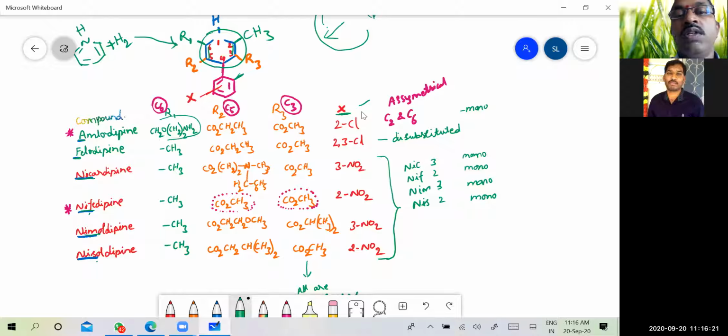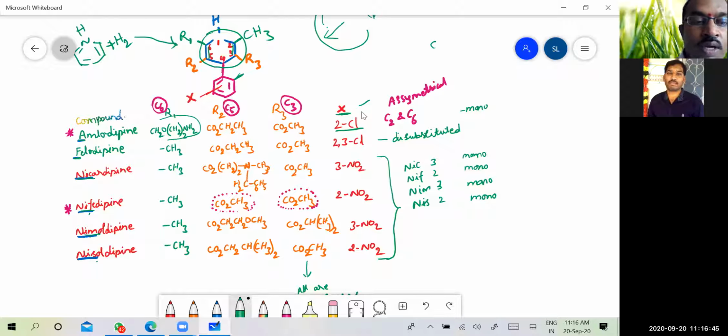So they are different. And in the phenyl nuclear substitution, we have mono substitution, that is ortho-chloro substitution. So please remember here amlodipine, that is C2 and C6 substitutions are different.